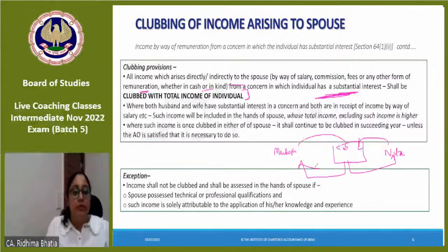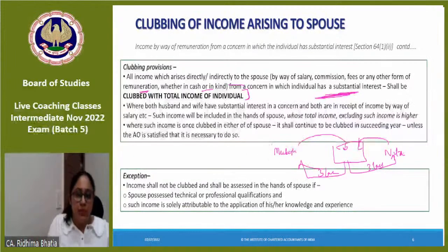Then you will ask, ma'am, in whose hands would the taxability happen? The clubbing provision would happen in the hands of the person who has a higher income excluding the salary income. So if salary is 5 lakhs and here salary is 3 lakhs.